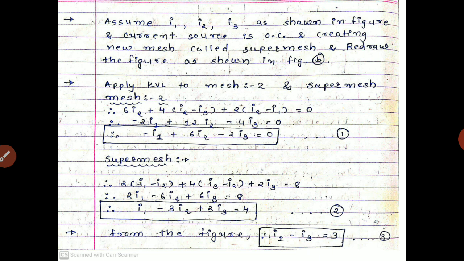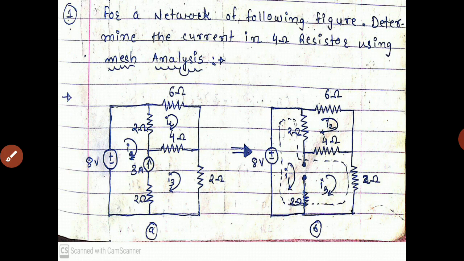Here we have three quantities, I1, I2 and I3. From two meshes we achieve two equations, but we need a third equation to make a 3 by 3 matrix. From the figure we can see that I1 minus I3 equals 3.